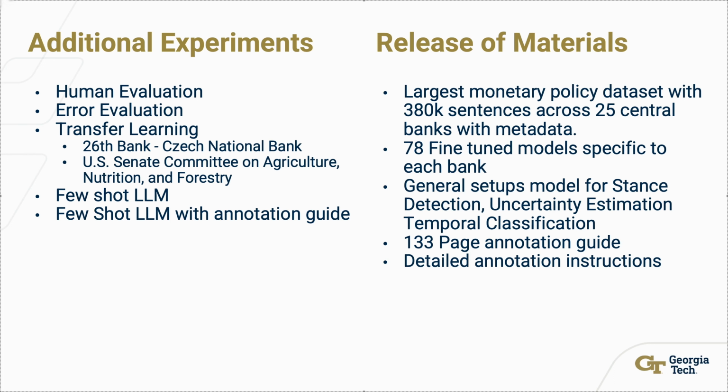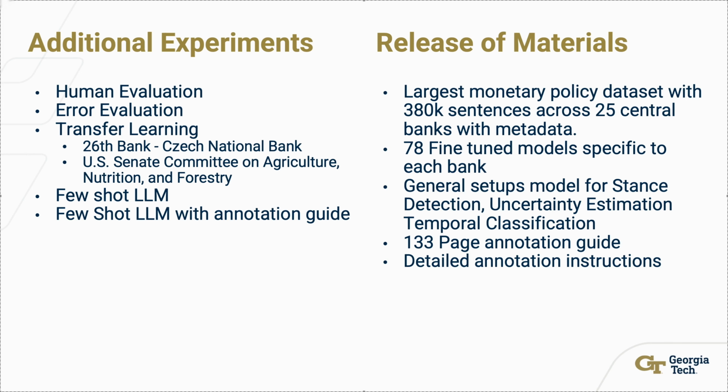Beyond our main experiments, we ran several supplementary evaluations to validate robustness and generalization, including human evaluation to compare best-performing LLMs against human annotators, and error analysis to identify where the models struggle the most.